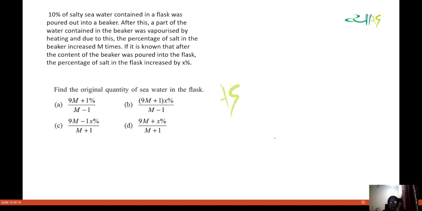Now look at this question as well. What this question is saying to us. Okay, so it is saying that there is a flask and there is a beaker and we transfer some water from a flask to the beaker. Okay, and then